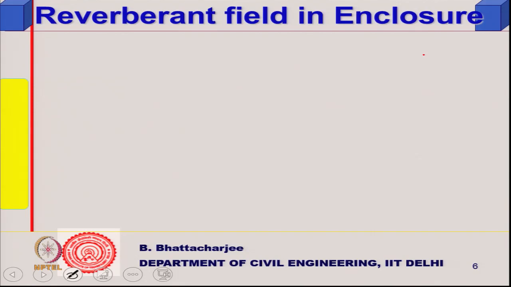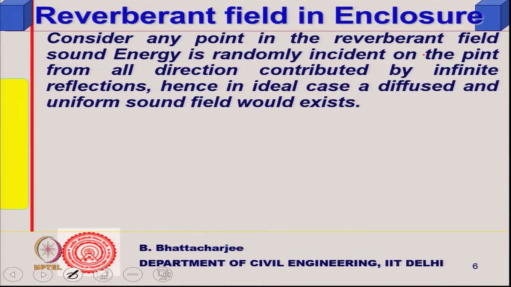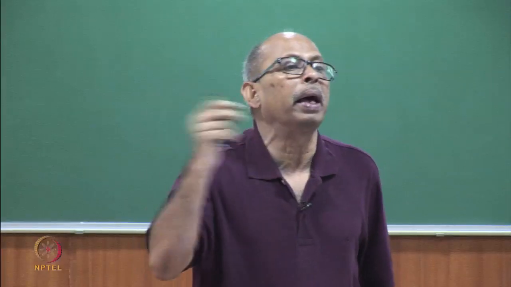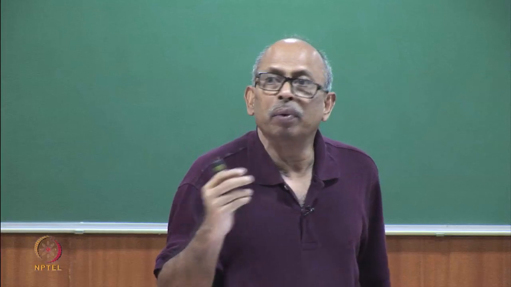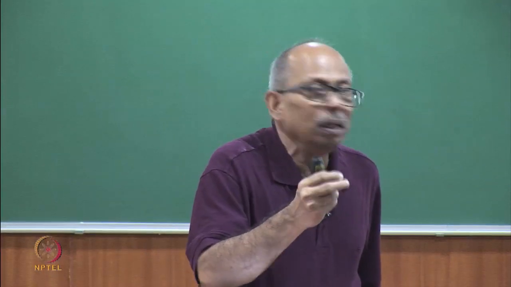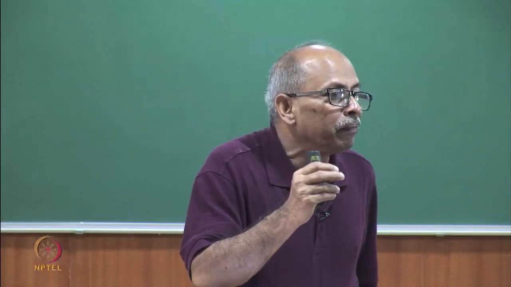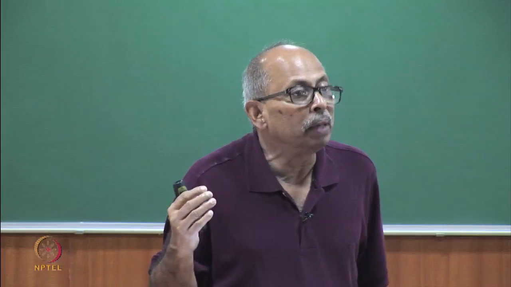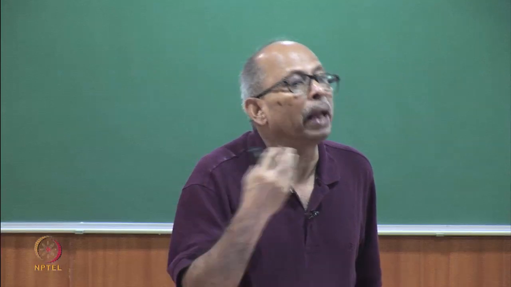So, at any point in the reverberant field, if I keep the direct field out, it will receive sound from all directions. And if you look at the whole room, every point will be similar, because every point will receive reflected sound from infinite reflections from all directions.